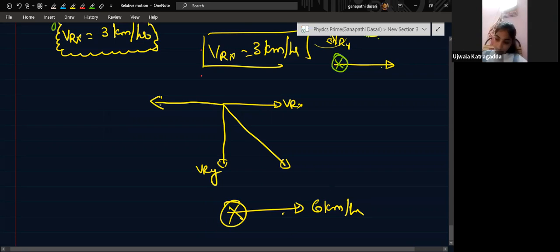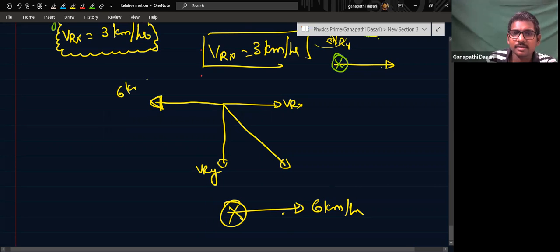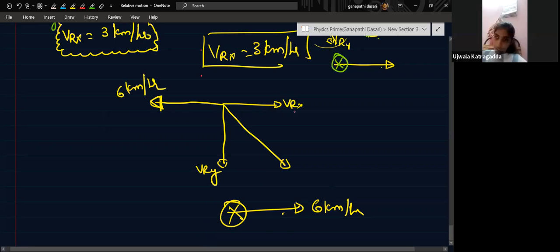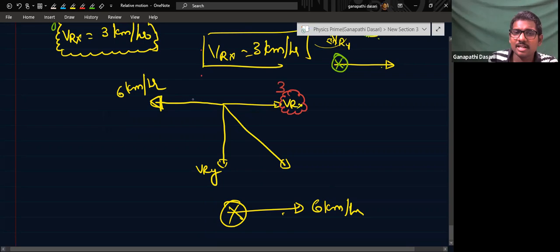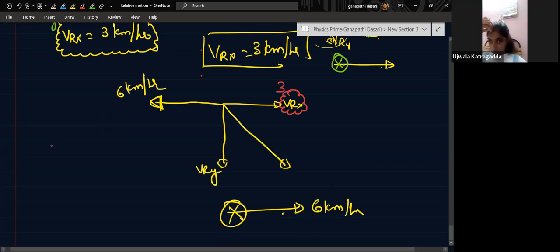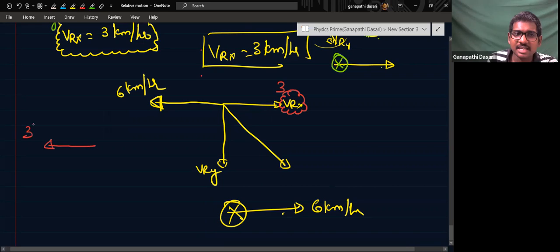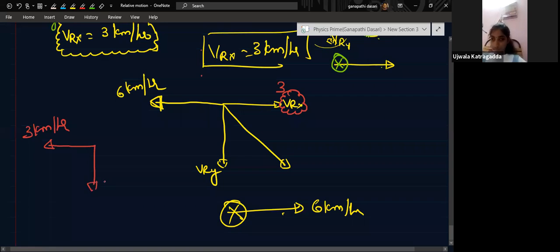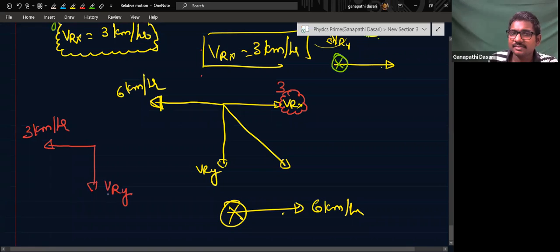So if I add 6 kilometers per hour here, and this Vrx in the first case we found out is how much? 3. So the net is in which direction? Horizontally. Towards the left side or not? Yes, towards the left. And this is Vry.